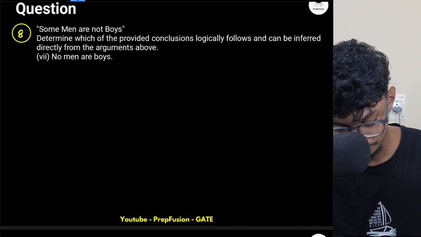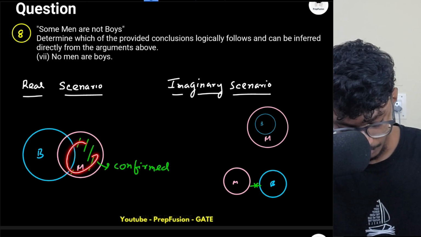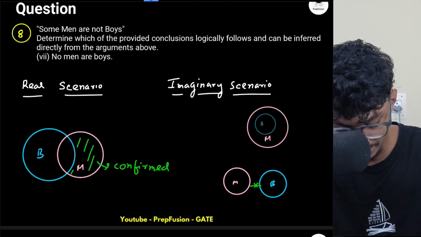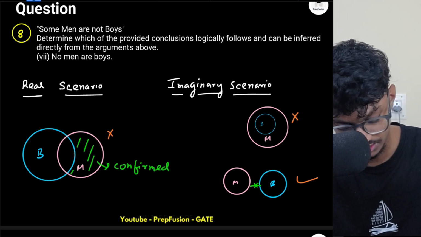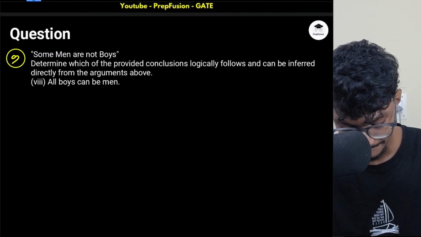What about this? No men are boys. So only this is following, right? Here there is some common region between men and boys. So it is not following this, but only this is following. So I cannot comment. Can't say.